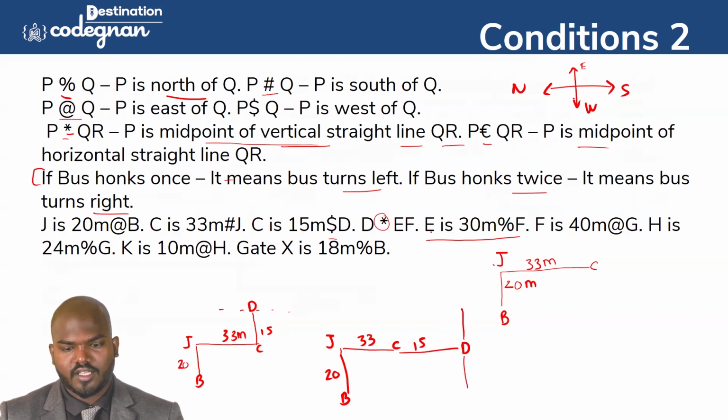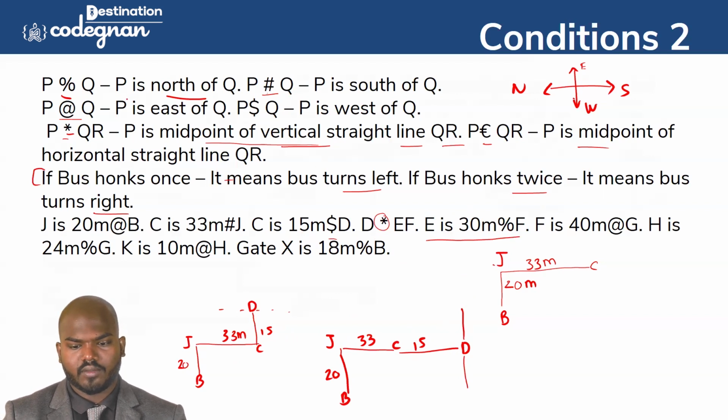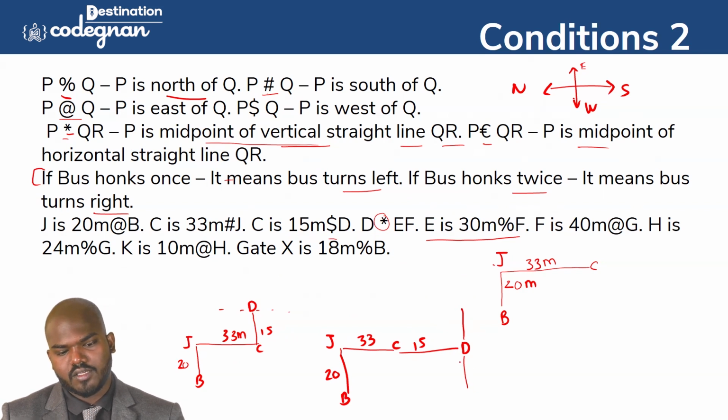They are saying that E is 30 meter percentage of F. What is the percentage? E is 30 meter north. E is 30 meter north means you can consider it like that. But this direction is called west. So if you take it as one, the particular point will not reach the correct place. This value will not be able to be considered here.